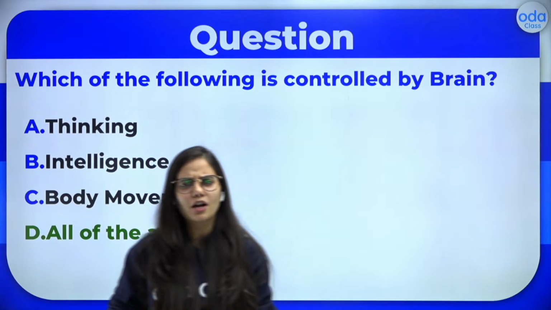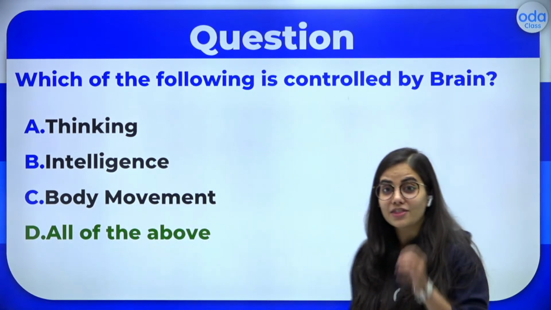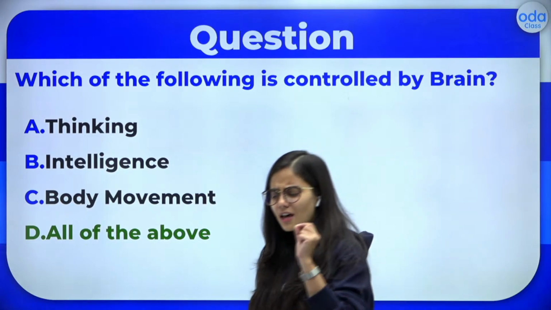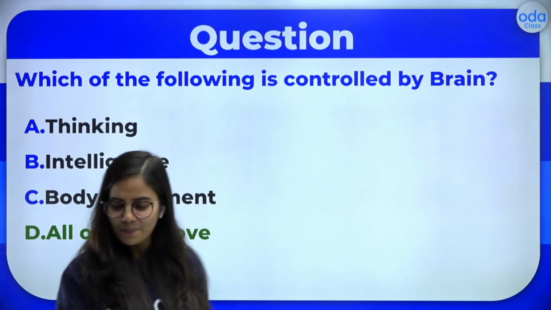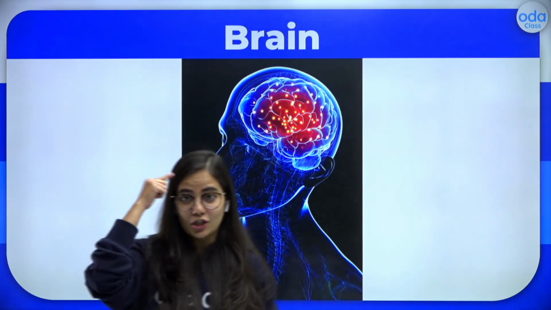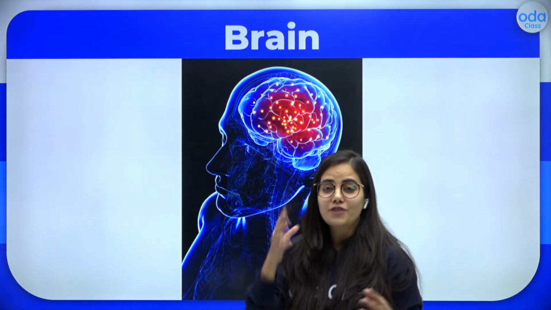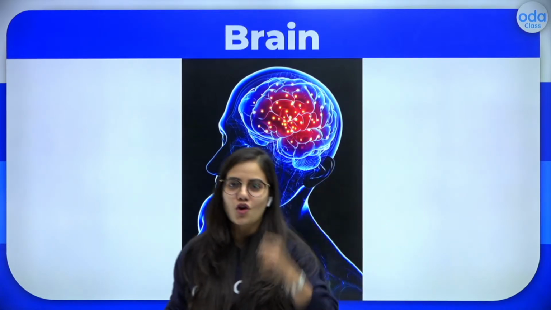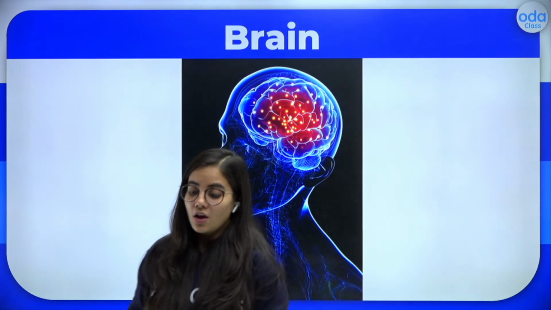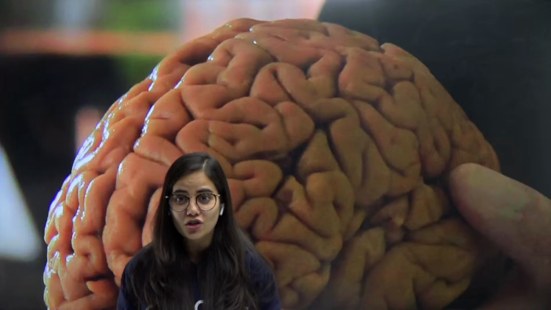So let's take a look at our brain. Let us try and understand this brain with a little more detail. Okay, so I hope you all are ready. So here is our brain. You can see its location. It's just resting at the top of your body, well protected inside a strong skull, right? Not only this, here you can have a look at its structure.